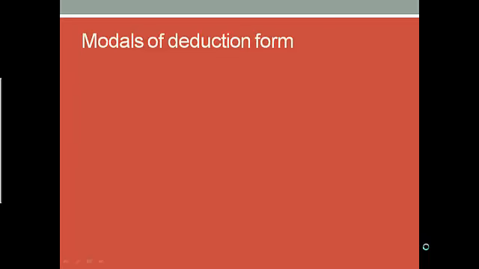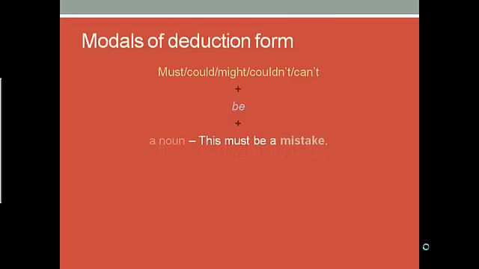So what is the form of models of deduction? After my subject, I'm going to use the model of deduction: must, could, might, couldn't, or can't, according to my sentence. Plus be plus a noun, as in this must be a mistake.